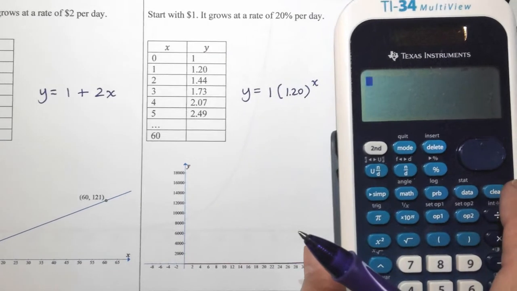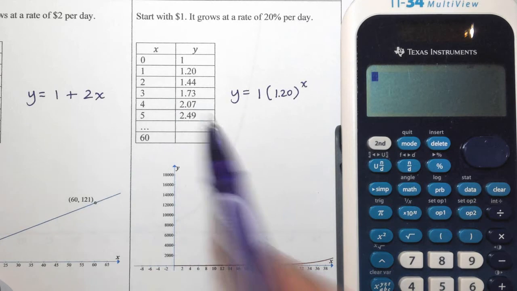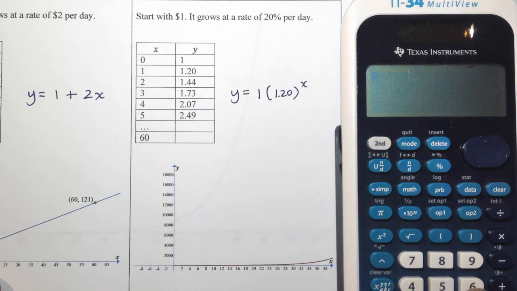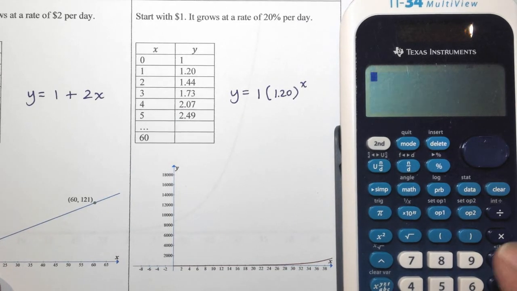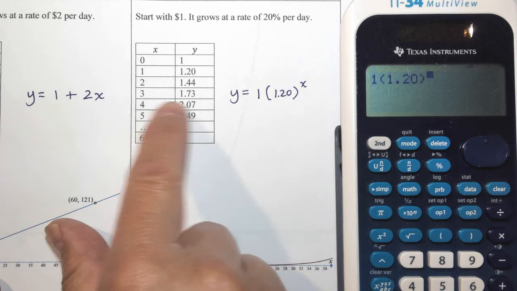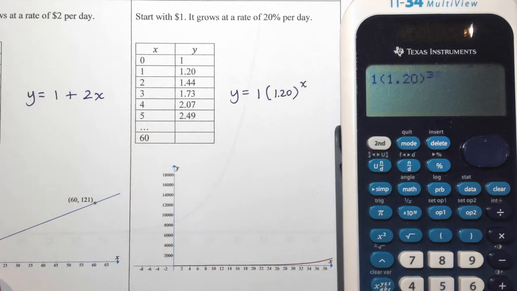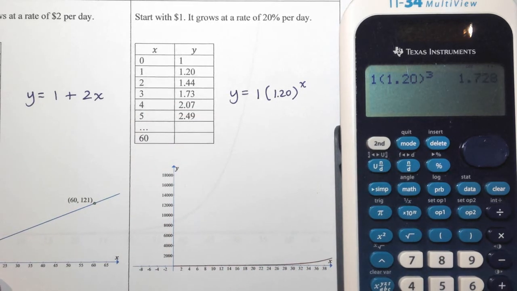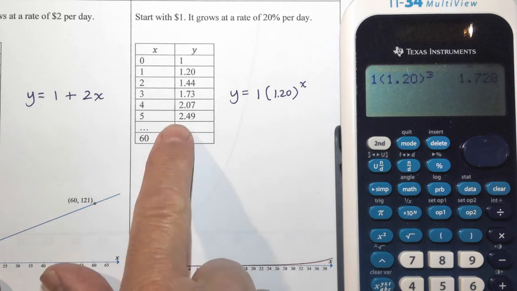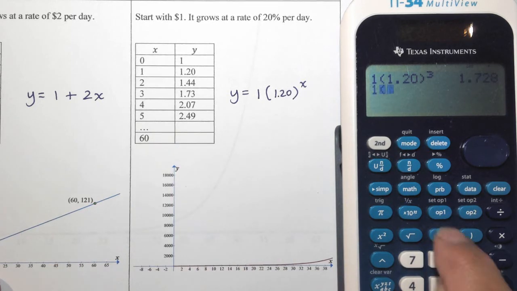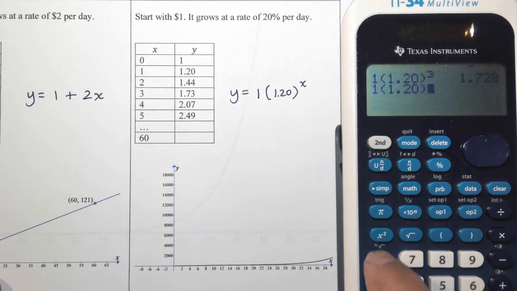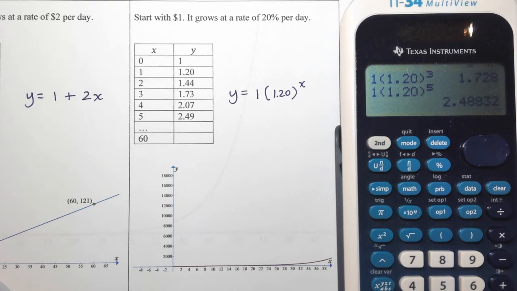And just to show you that these numbers are not fake, they came from math, right? So you start with 1, it's increasing 20% per day. On the 3rd day, it should say $1.73. There you go. Fifth day, 1 times 1.20 to the power of 5. On the fifth day, only $2.49.